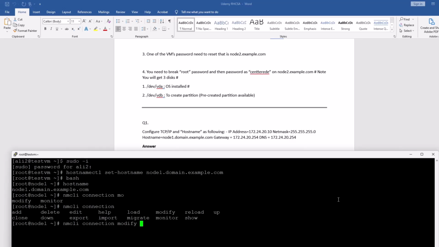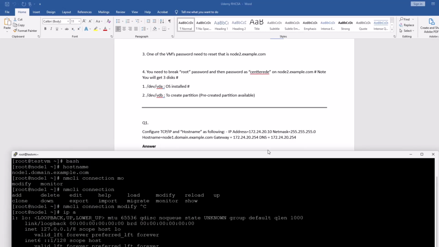You have to remember it, right? Modify. Then you have to provide your Ethernet name. You can find the Ethernet name from here, with ip. Here you can see it says eth0, this one, right? In the exam it is ens something, or it says eth0.